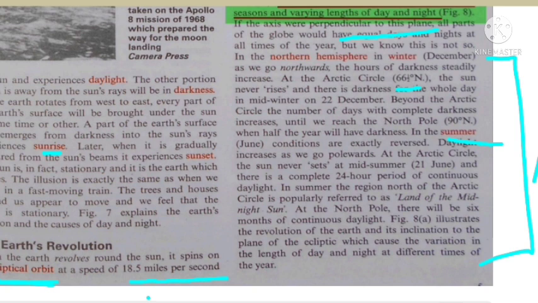Now at the north pole there will be 6 months of continuous daylight. You know that at the poles there are 6 months of continuous light and 6 months of continuous night.